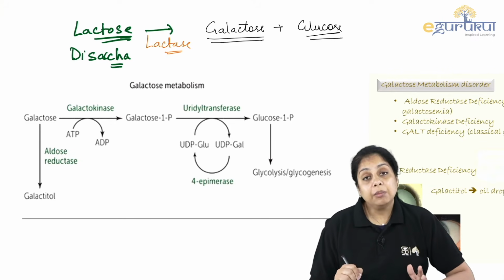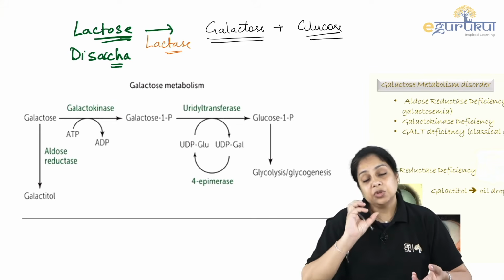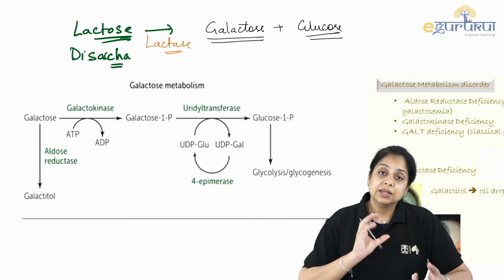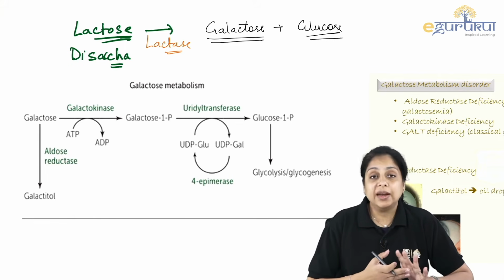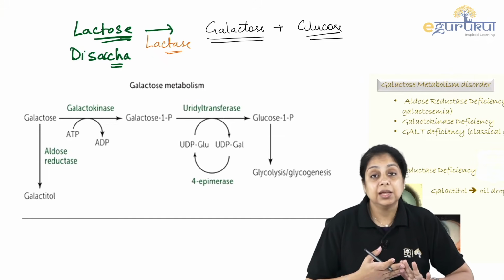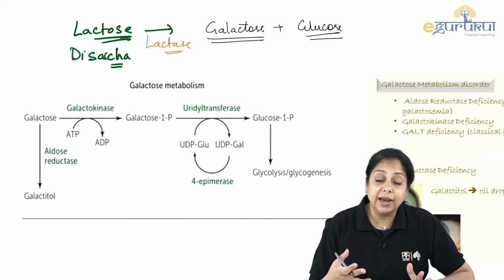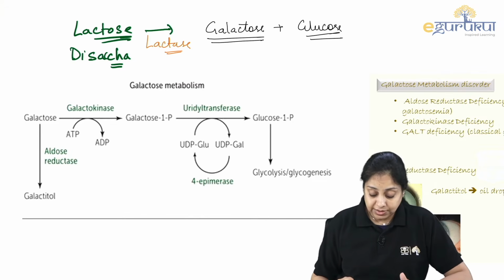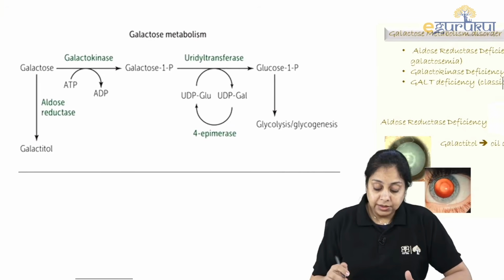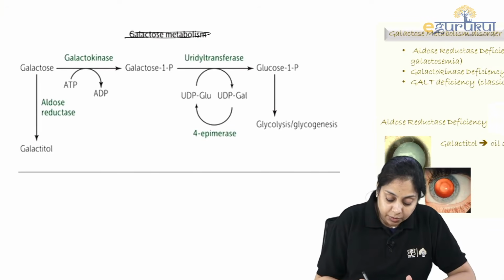You can say, ma'am, let's take the epimerase enzyme, since they are C4 epimers, it will change them. No, there is no galactose epimerase as such present. Right? There is no direct route. You have to take an alternative route to convert galactose into glucose. How is that done? This is done like this, which we have studied under galactose metabolism.